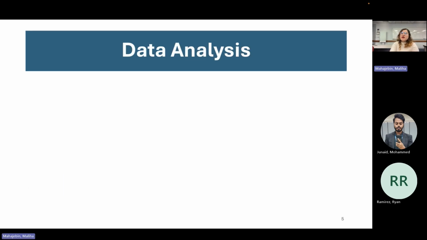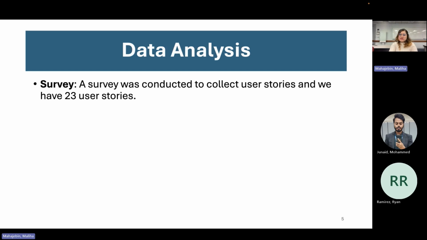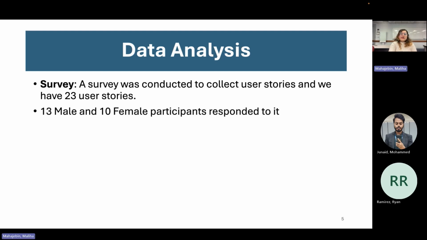Data analysis. So before deploying the website, we did a survey. We followed the snowball technique. We collected data from our friends, and the survey was conducted to collect user stories. And we have 23 user stories. 13 male and 10 female participants responded to it. And of course, we took the data from our friends, so all of them are Marquette students.